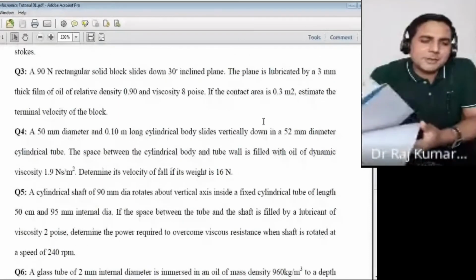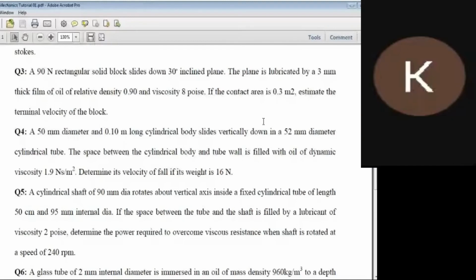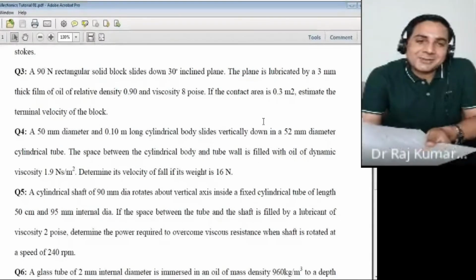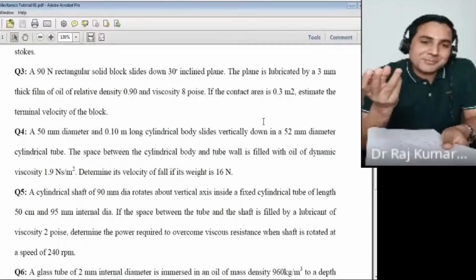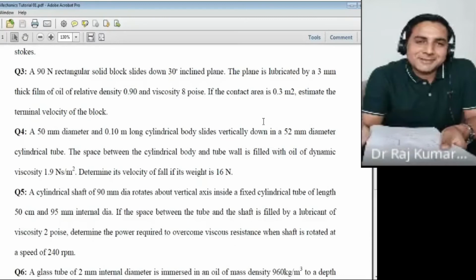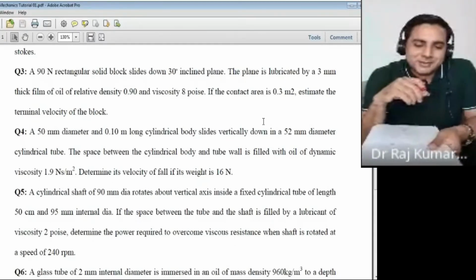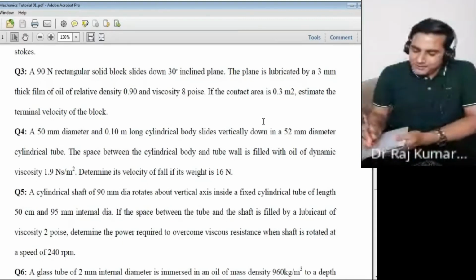How much is the gap between the two cylinders? 2 mm. No, 1 mm. 1 mm, right? Because the total change in diameter is 2 mm. So 1 mm is this side, 1 mm is that side, right? So the gap between the two cylinders is 1 mm, sorry, not 2 mm.